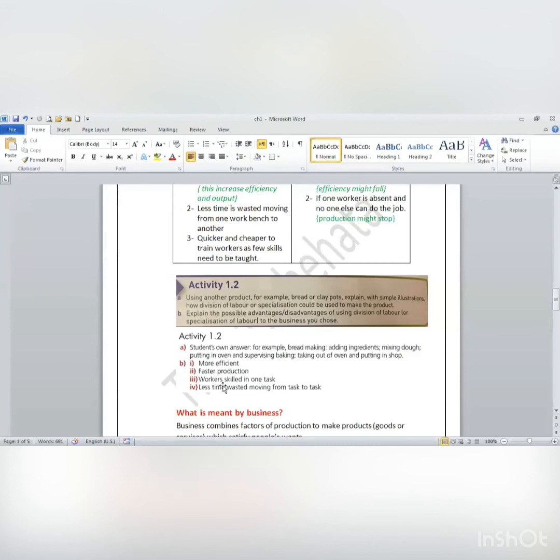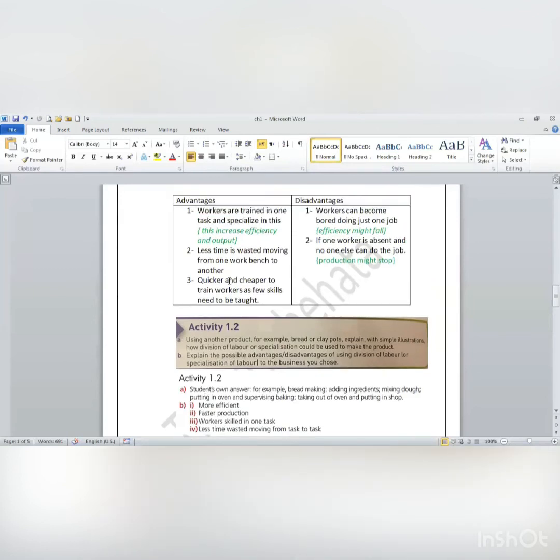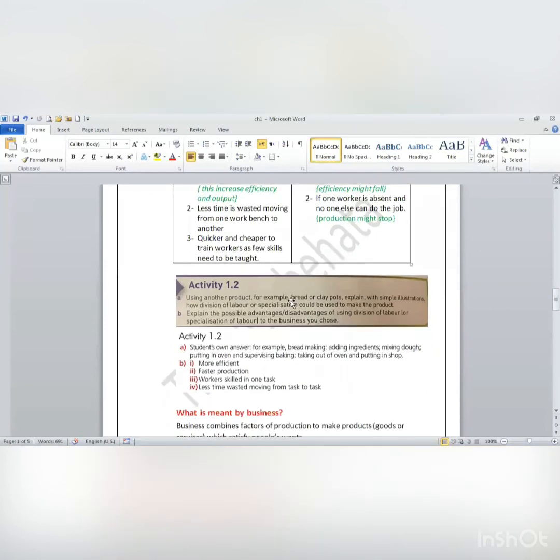Now, explain the possible advantages and disadvantages of using division of labor or specialization of labor for the business you chose. So, as we said here, workers are trained in one task, so efficiency will increase. Less time is wasted moving from one workbench to another, and it's quicker and cheaper to train workers. These are advantages. Disadvantages: a worker can become bored, which leads to efficiency possibly falling. If one worker is absent and no one else can take his place or do the job, production might stop. Okay. And in solving the case, you have to apply your answer to the case itself.